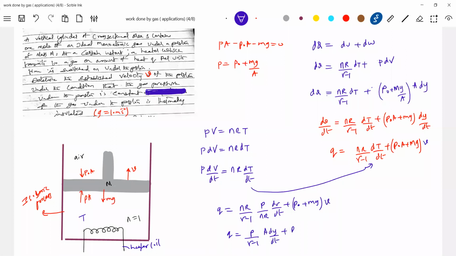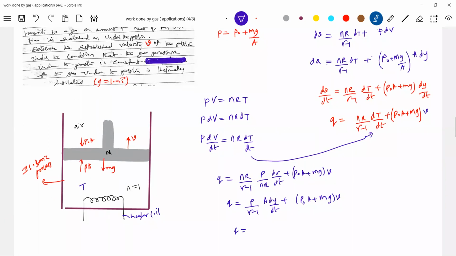I took a somewhat lengthy method just to show how students think. We proceed, get stuck, then get the equation and think again. So there's no need to panic.